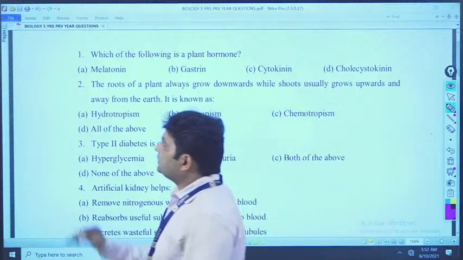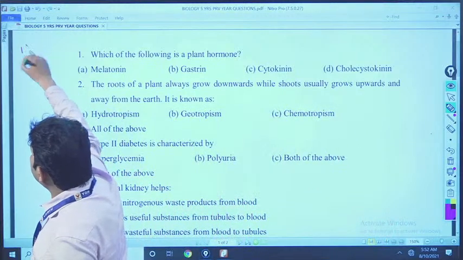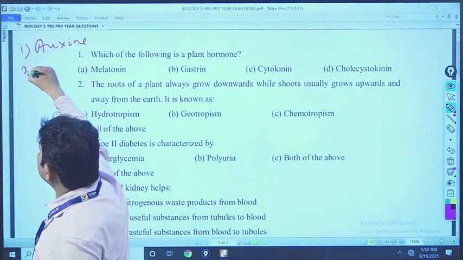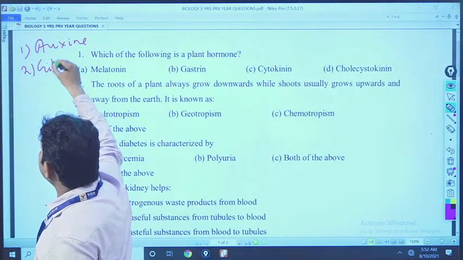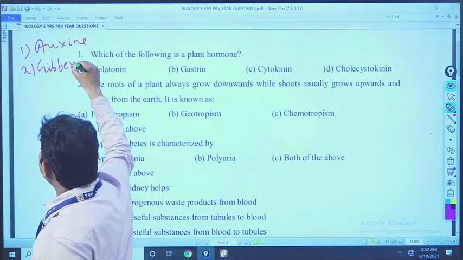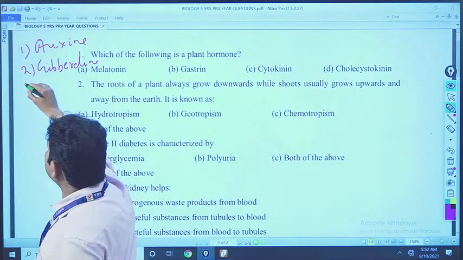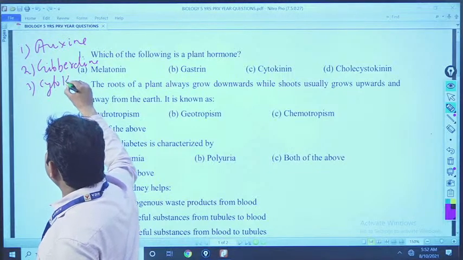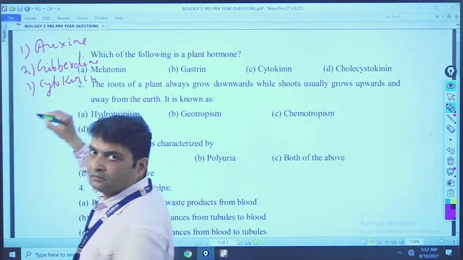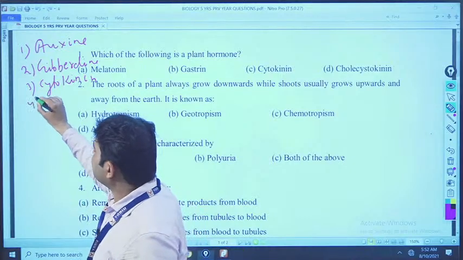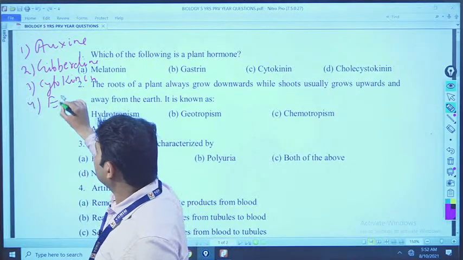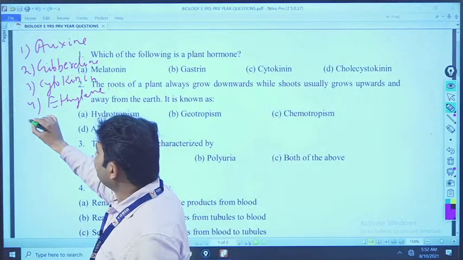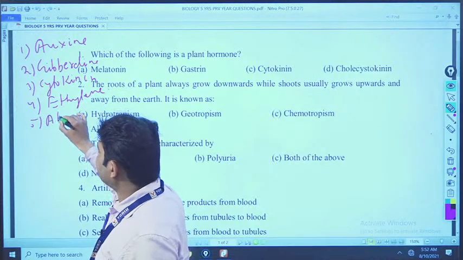So first is called auxin. Second is gibberellin, and third is cytokinin, okay, and fourth is ethylene, and fifth is abscisic acid.